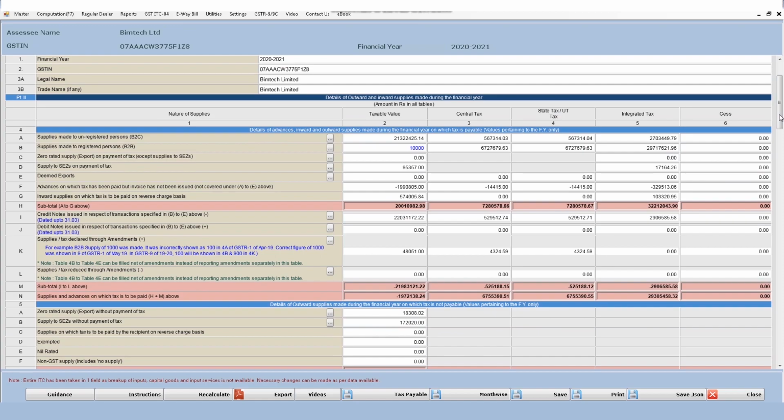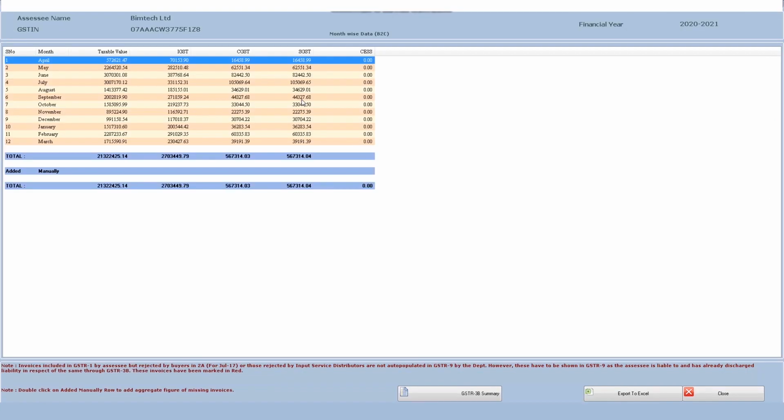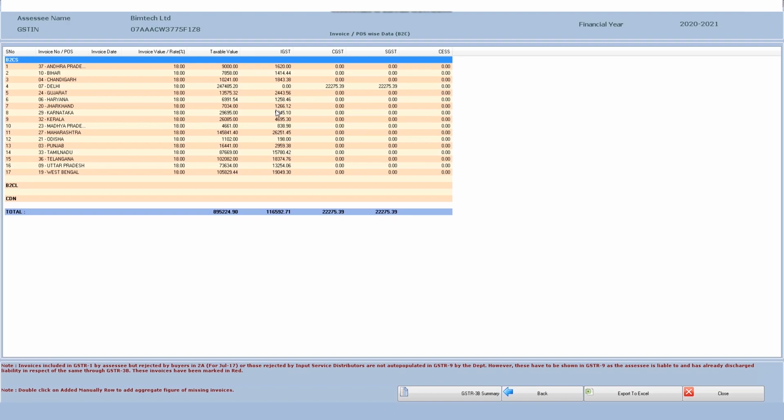Okay, so here I'm not going to discuss each and every field because everybody has been filing returns for the last 3 years, and you must already be knowing what the important fields are and what data is to be inserted. We are just discussing the important points which we should keep in mind, and some things given in the software. So first of all, a button is given here, you can click on it and see the bifurcation of the data, and this particular thing is not given on the portal, so you can double click here and see the data for a particular month.